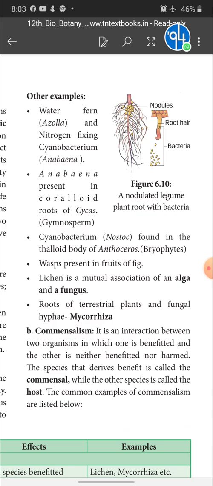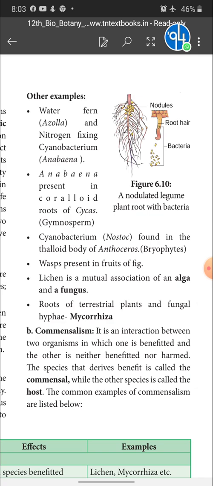Cyanobacterium Nostoc is found in the thalloid body of Anthoceros, a bryophyte. Then there is the fig wasp present in fruits of fig. Lichen is a mutual association of an alga and a fungus. Roots of terrestrial plants and fungal hyphae, that is mycorrhiza, is an example for mutualism. These are several examples for mutualism.